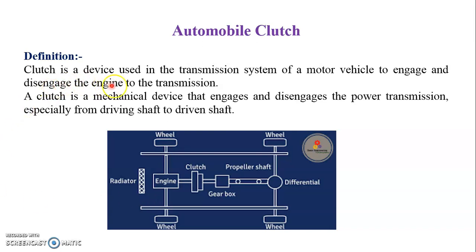A clutch is a device used in the transmission system of a motor vehicle to engage and disengage the engine to the transmission. So the clutch is a mechanical device that engages and disengages the power transmission, especially from the driving shaft to the driven shaft. Here the engine crankshaft is the driving shaft, and the gearbox input shaft, propeller shaft or rear axle are the driven shafts. By that way the clutch has its purpose.